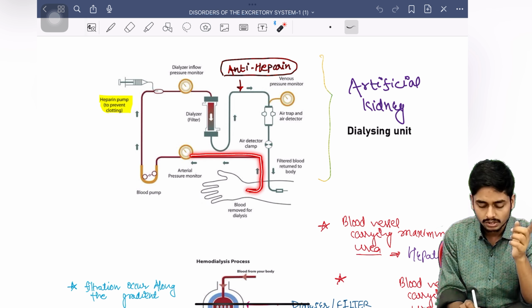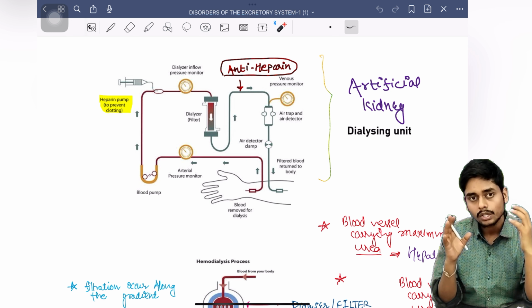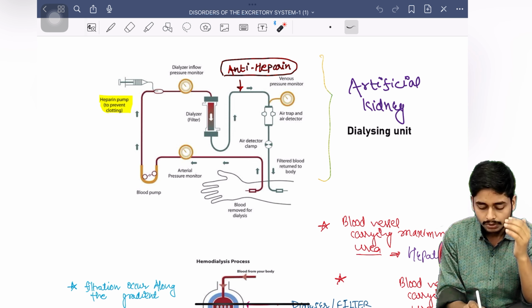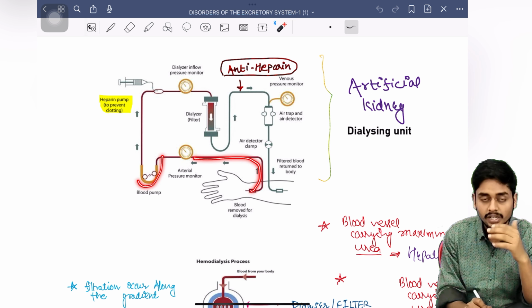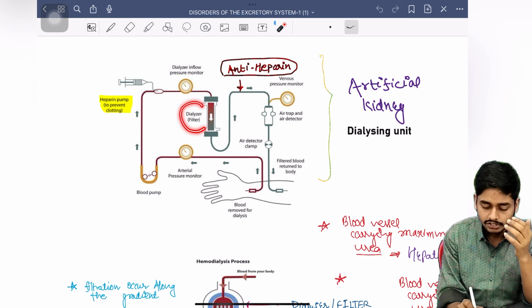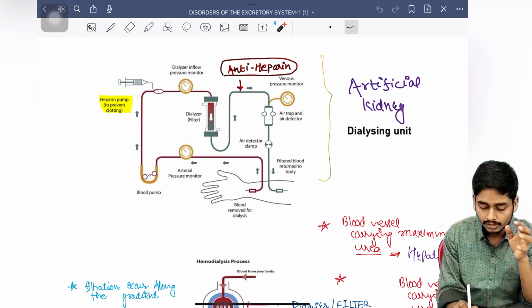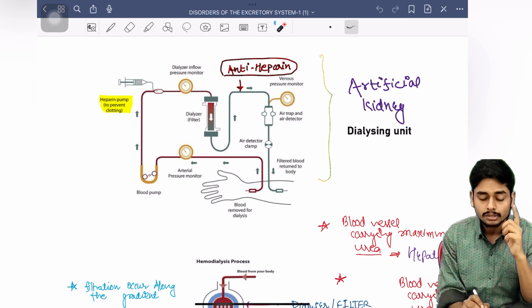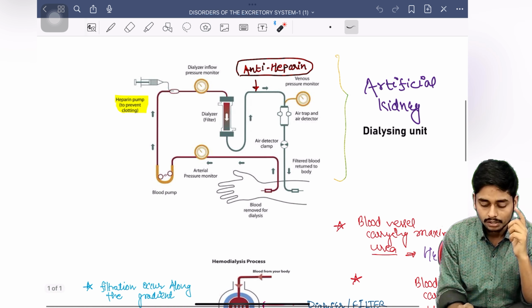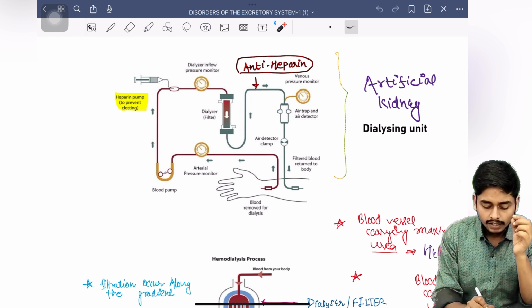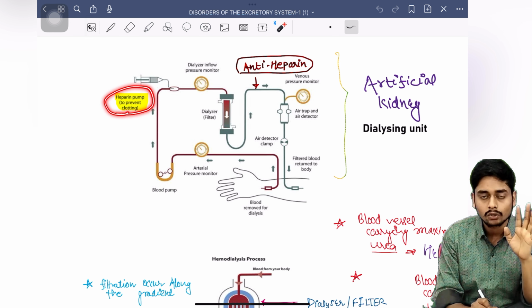This is passed through what is called the dialyzing unit, which is actually a type of machine. We have taken this blood from the artery, then with the help of a blood pump we pass it into the dialyzer unit. But one thing is important: before passing this blood into the dialyzer, we have to inject heparin into the blood to prevent clotting.